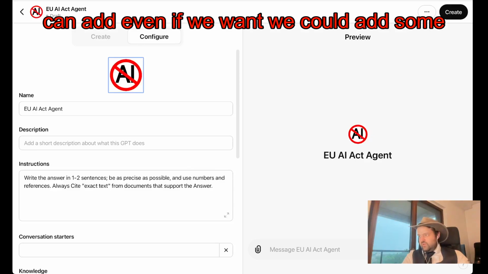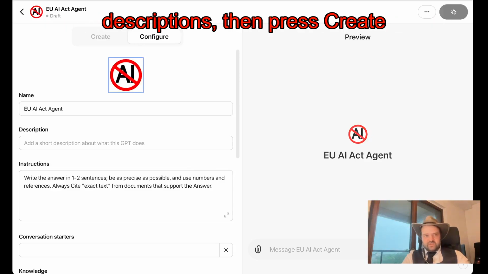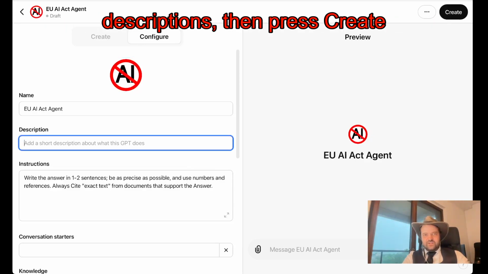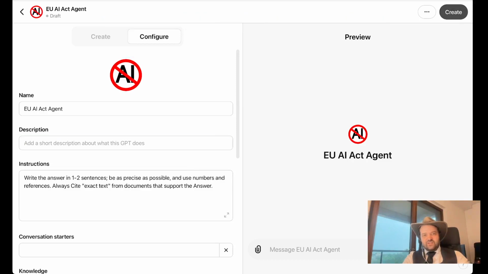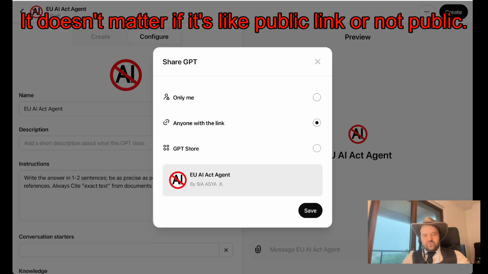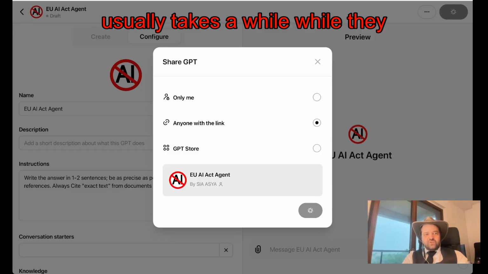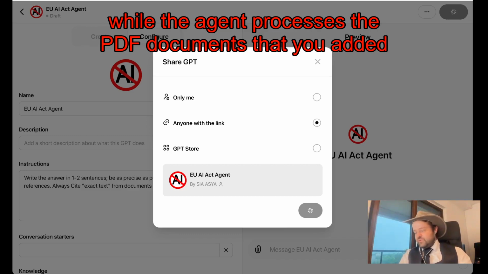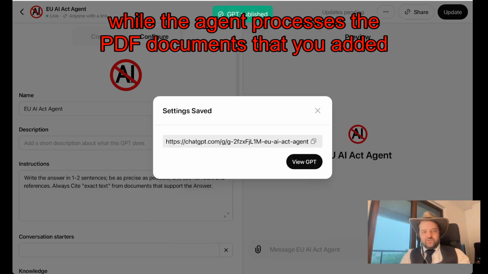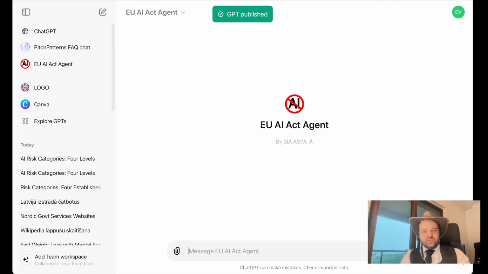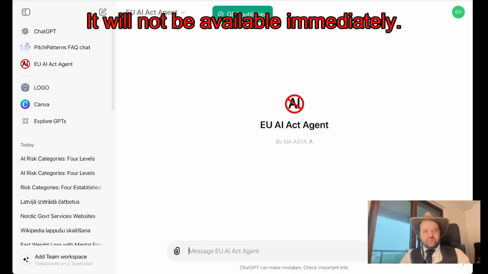We could even add some descriptions, but let's leave it like that. Then we press create. It doesn't matter if it's a public link or not. It's created. Usually it takes a while as the agent processes the PDF documents that you added. Especially if you add more, it will not be available immediately.